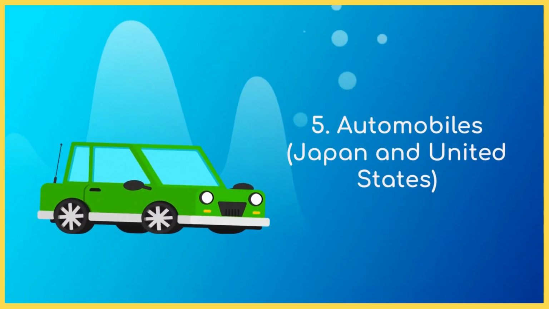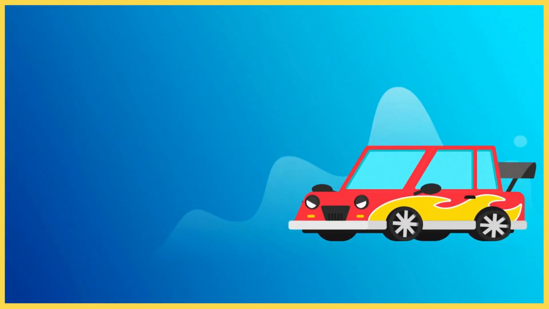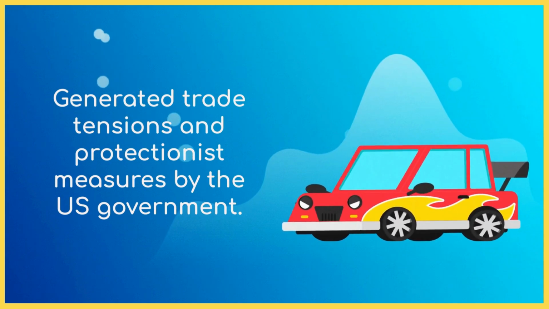5. Automobiles, Japan and the United States. In the 1980s, Japanese automakers were accused of selling their vehicles below their production costs in the U.S. market, leading to trade tensions and protectionist measures by the U.S. government.